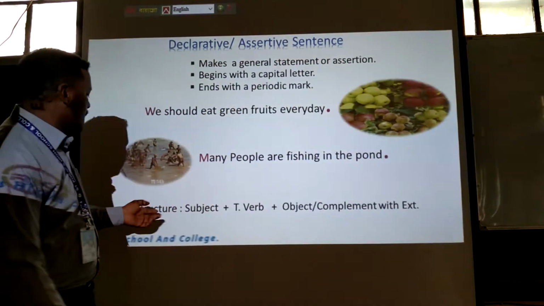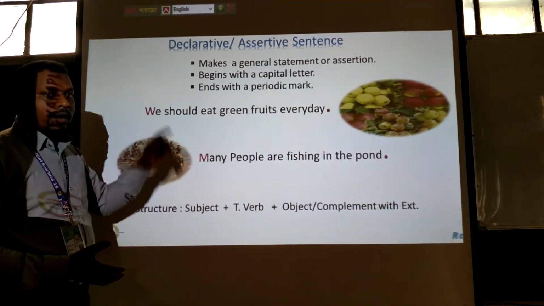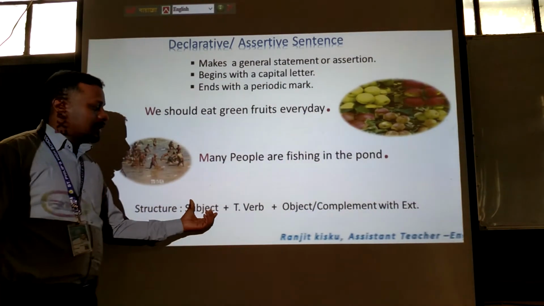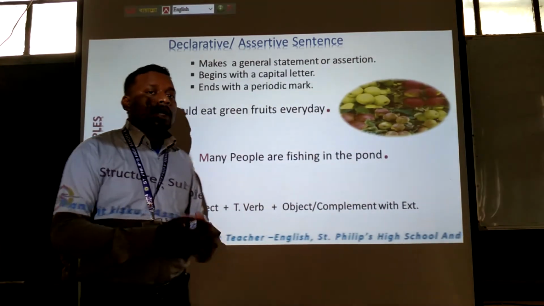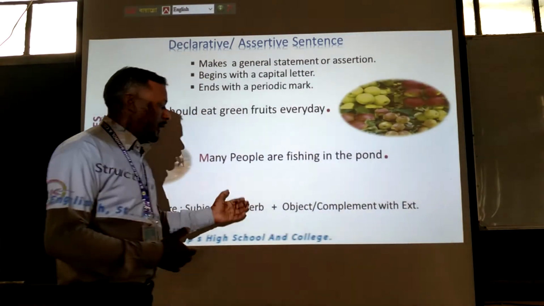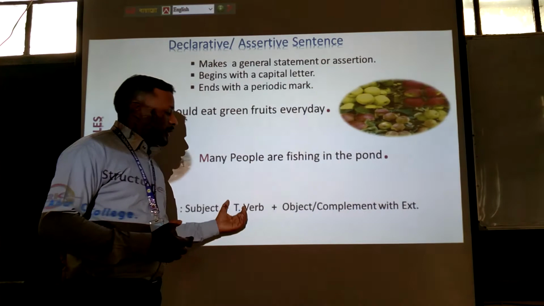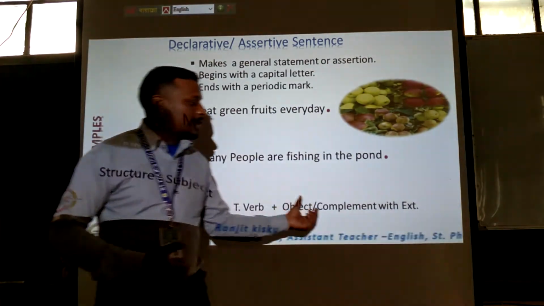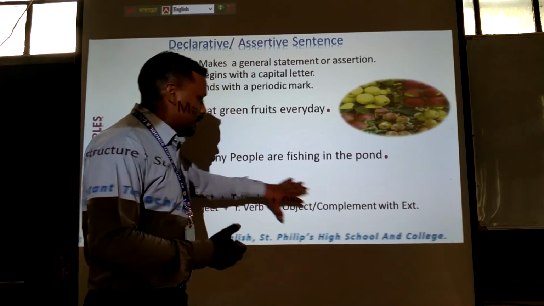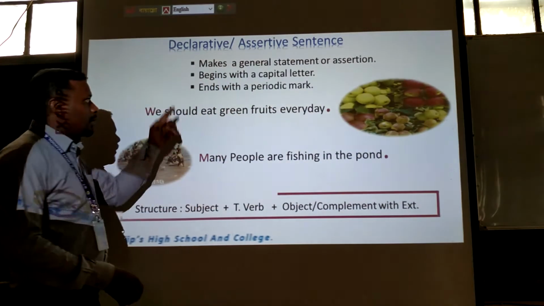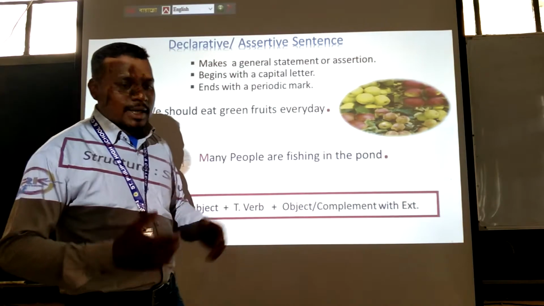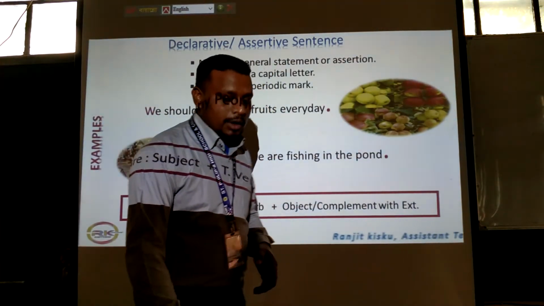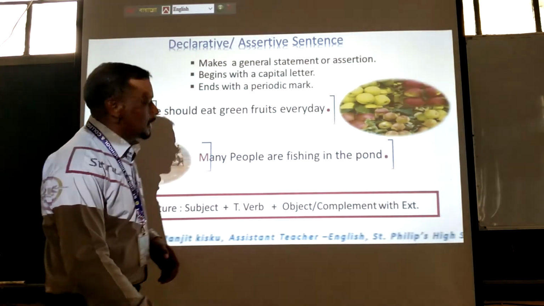Okay, and see the structure of assertive sentences. First subject, then T verb. It means tense verb, or you can say finite verb. Got it? So subject, tense verb, then object, complement with extension. And this is the structure of a declarative or assertive sentence. Okay, you must remember. Let's go ahead.